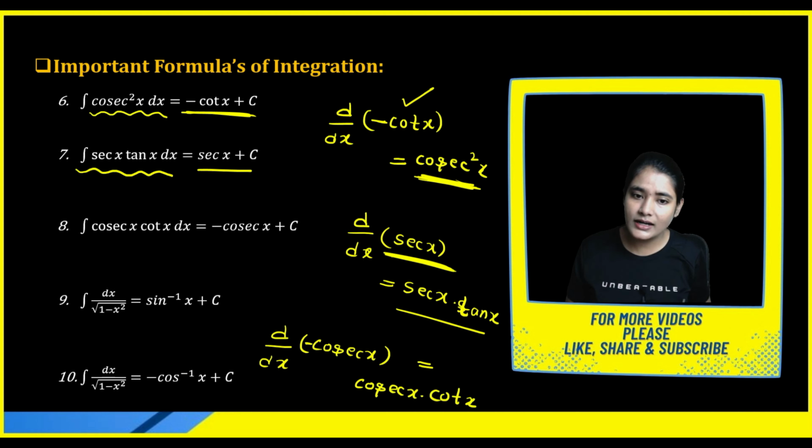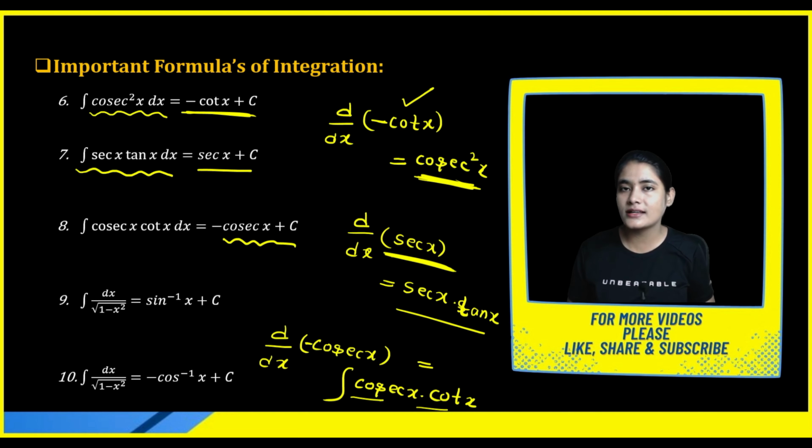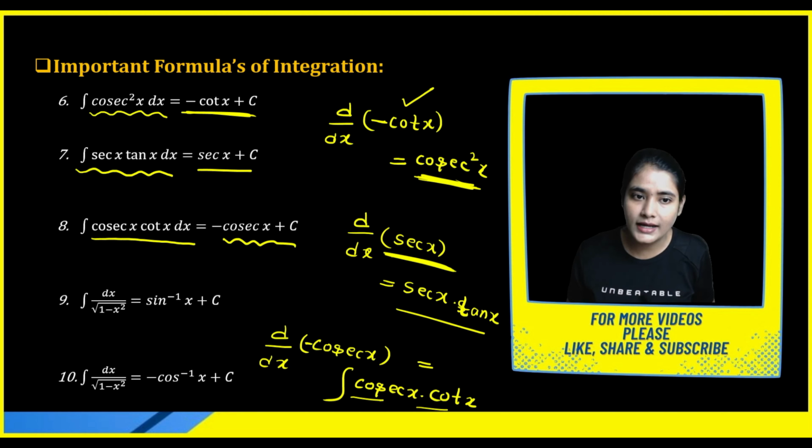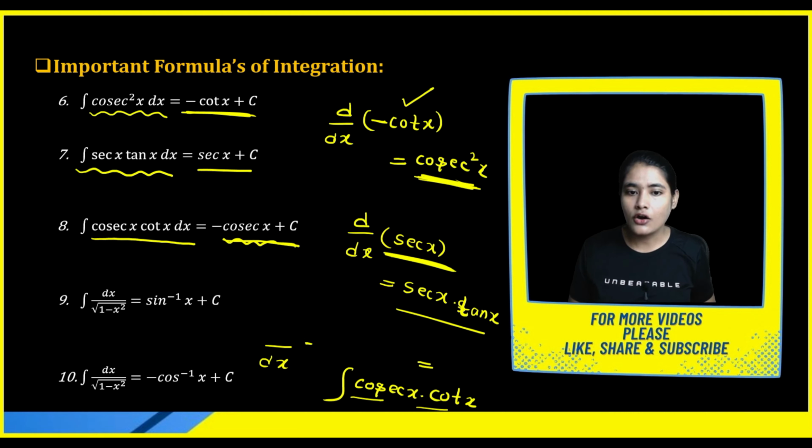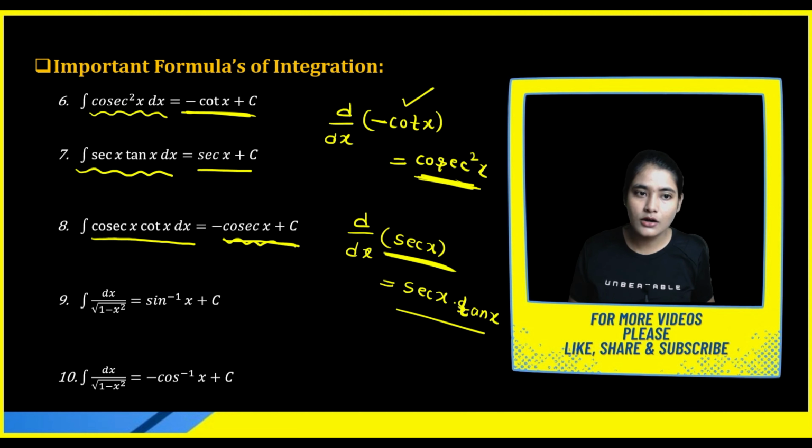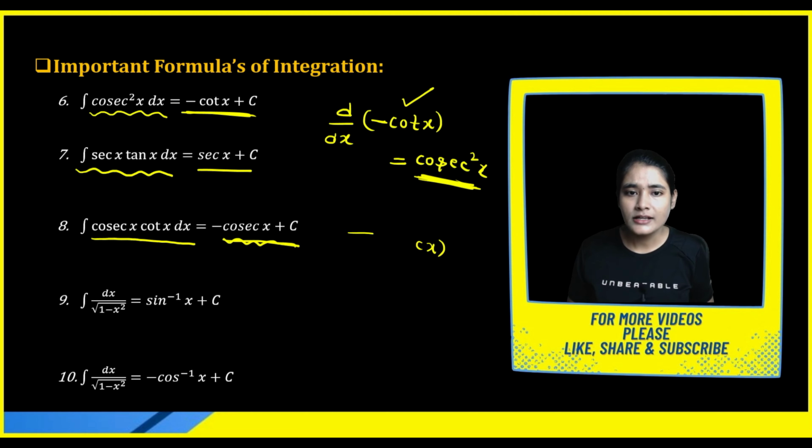Now try to understand. Suppose you are integrating this portion cosec x cot x, so what will you get? Your original function, minus cosec x. So always remember, the integration of cosec x cot x is equal to minus cosec x. So this is all about formula number 8.